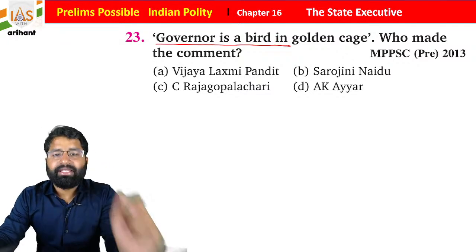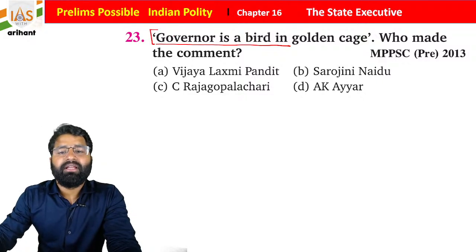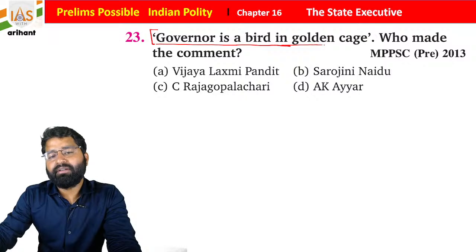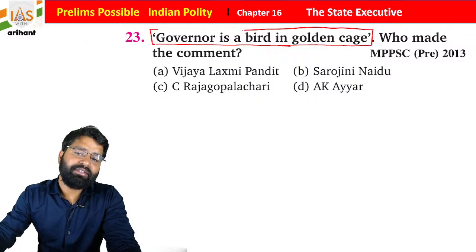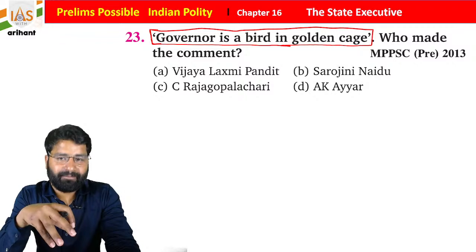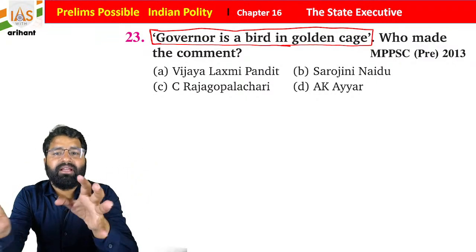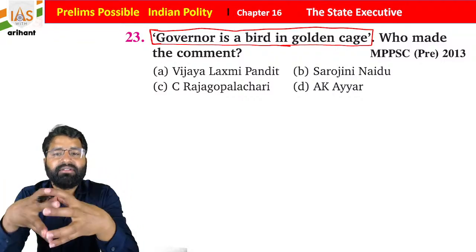Now there is another very important comment on the post of governor. Governor is a bird in a golden cage. Golden cage means that it is very precious, and the governor is basically a bird in that. It means he is a very beautiful structure, but he is enclosed.